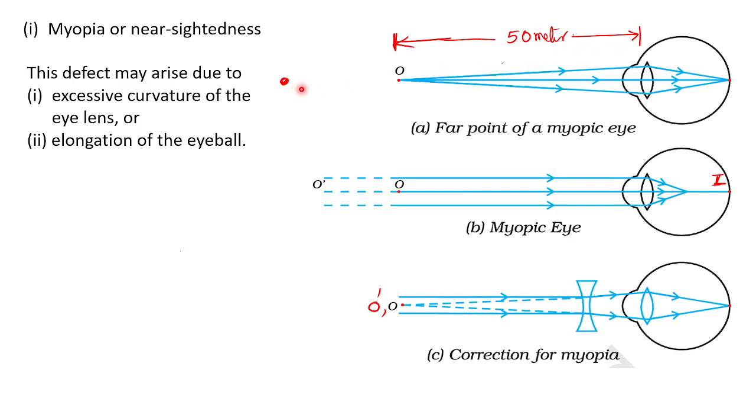So the far point is theoretically infinity, but if the person has myopia, his far point is not at infinity; it will be some definite distance, for example 50 meters, 100 meters, 150, like that. You agree with me? Nishita, Joshida, everyone is clear? Samriddhi, Lina? Yes, sir.